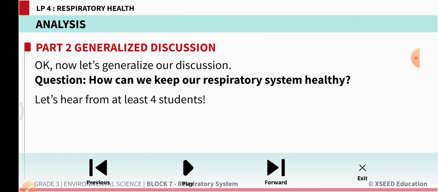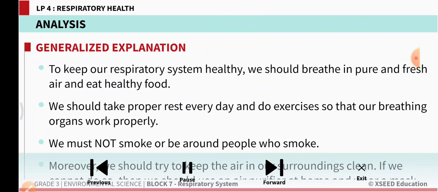How can we keep our respiratory system healthy? To keep our respiratory system healthy, we should breathe in pure and fresh air and eat healthy food. We should take proper rest every day and do exercises so that our breathing organs work properly.